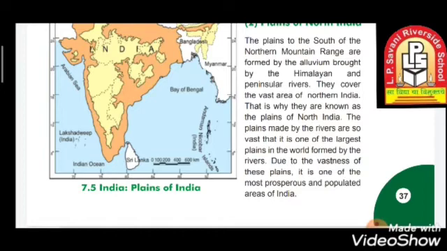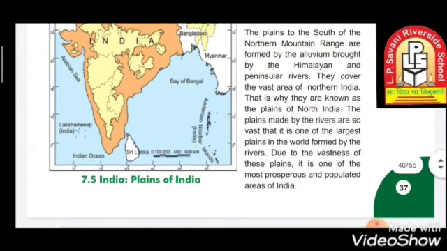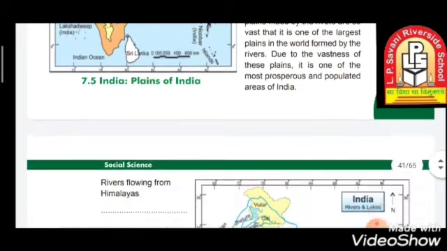So these plains are formed with the help of the alluvial deposits in the rivers, and these are the largest plains formed by rivers. Due to the vastness of these plains, it is one of the most prosperous and populated areas of India.